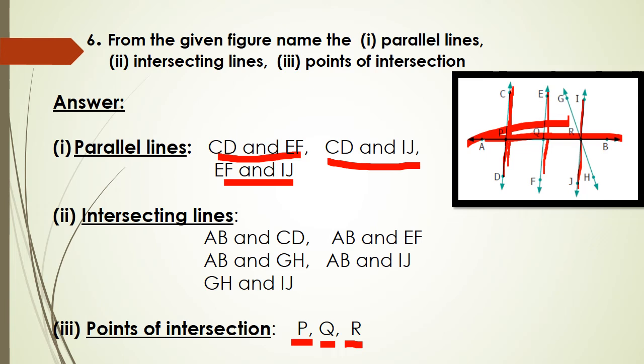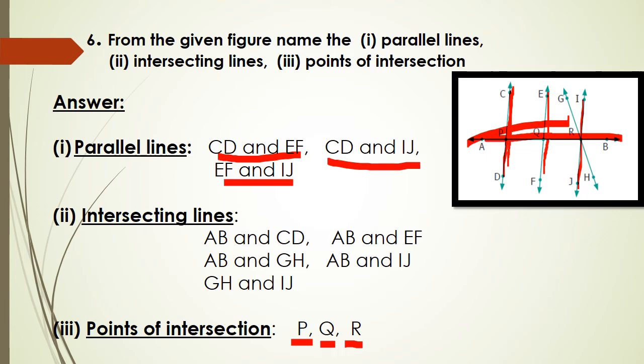So what is the first one? Parallel lines. Parallel lines means two lines that do not intersect each other. So can you identify? CD and EF do not intersect. So CD and EF are parallel lines. What is the next one? Same, CD and IJ are parallel. So CD and IJ are parallel. And the last one, EF and IJ are also parallel.